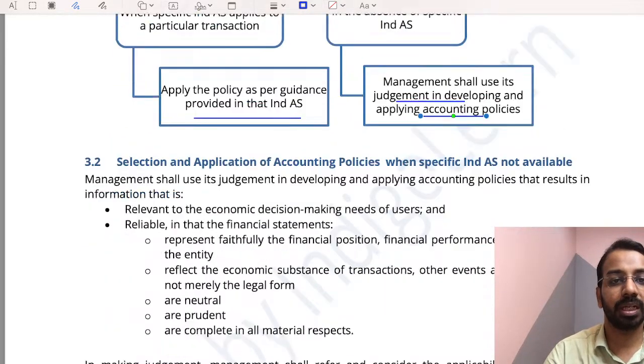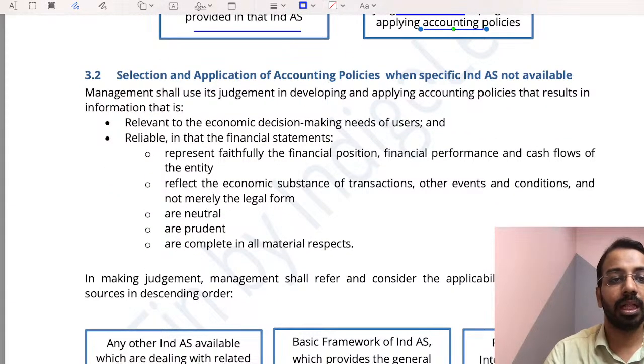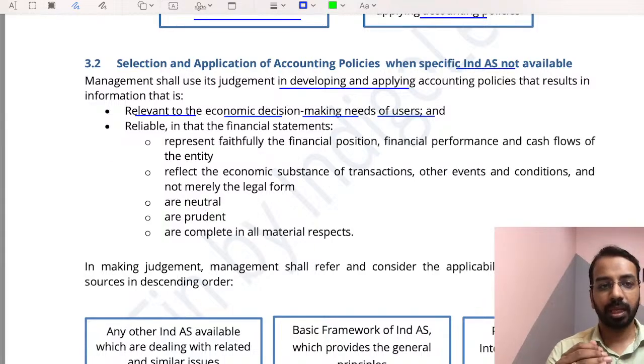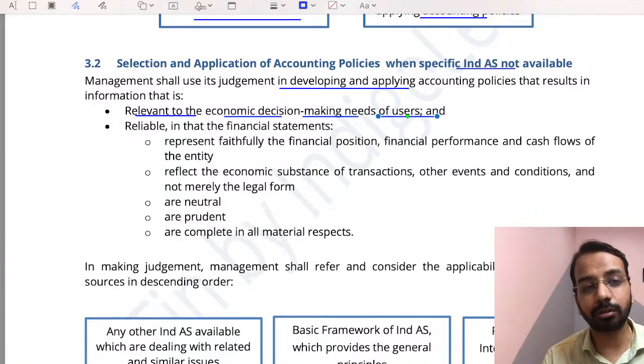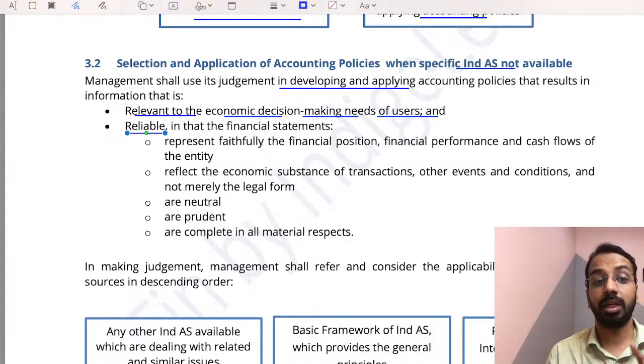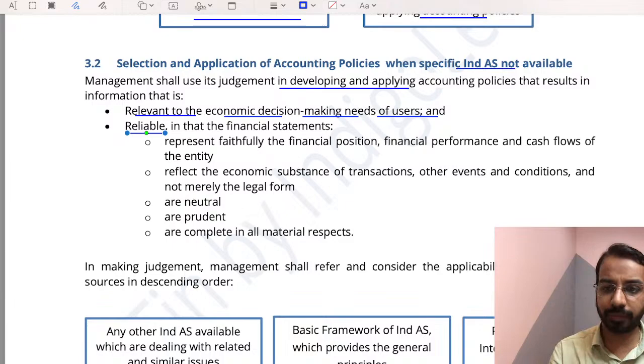Right. Now, if Ind AS is not available, we will create and apply the accounting policy such that the information is relevant to the economic decision making needs of the users. Meaning to say, whenever there is an accounting policy which we have to choose, we have to see whether it is relevant to the economic decision making needs of the user or not, and whether we will have reliable information in the financial statement. That is, it has to faithfully present the information, it has to be neutral, it has to be prudent, it has to be complete, substance over form. All of these things we have to consider when we are choosing an accounting policy.